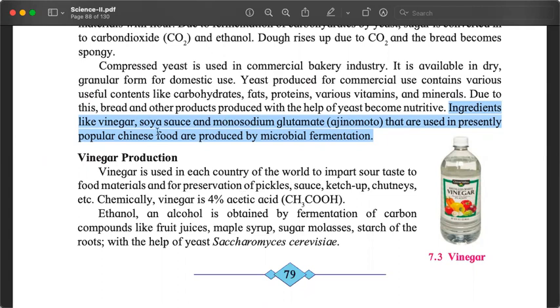I'm sure you know what soya sauce is. It's very dark, pungent. Monosodium glutamate, Ajinomoto. I don't remember seeing Ajinomoto, but I know this name. Whenever I hear this, I get excited. Sounds very interesting, Ajinomoto.